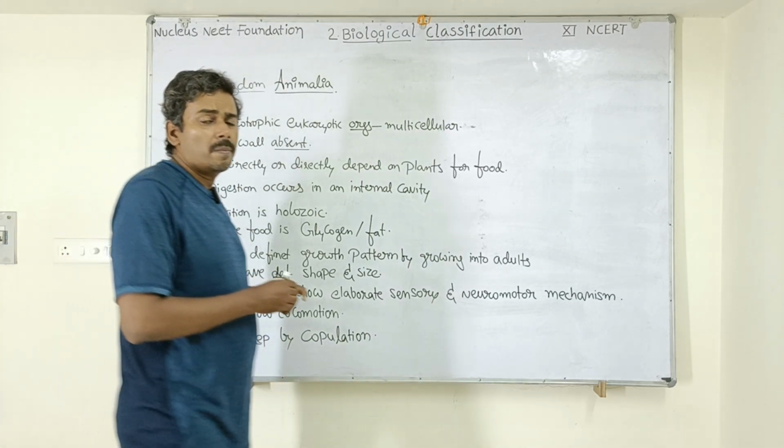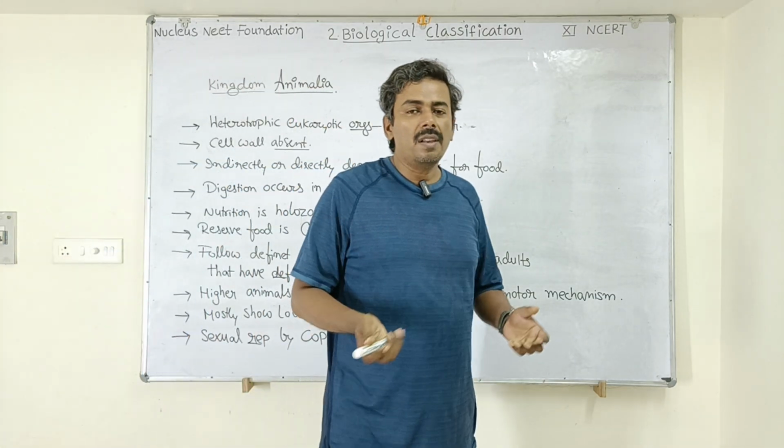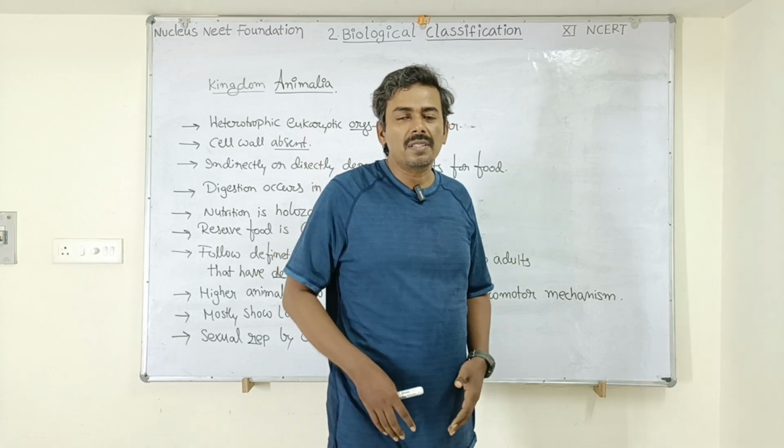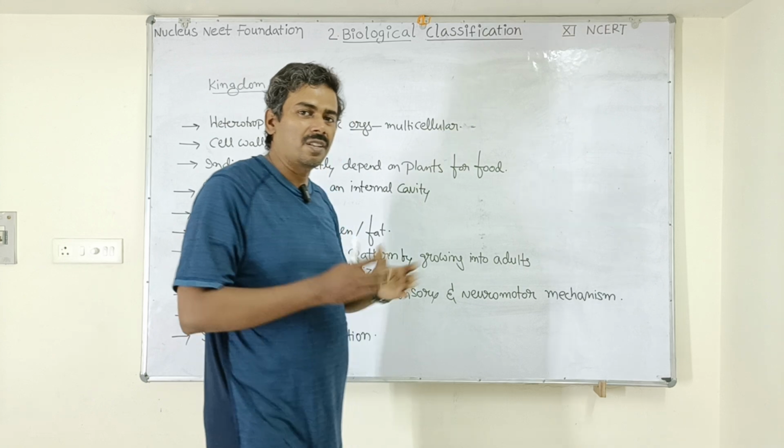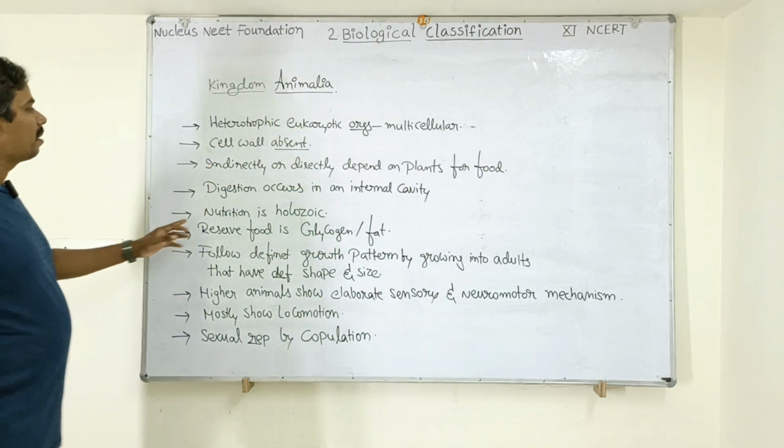So how do they manage without a cell wall? If the cell wall is absent, how can they maintain their body structure? There is a skeletal system to maintain the body structure and shape. Okay. Next, the third point.